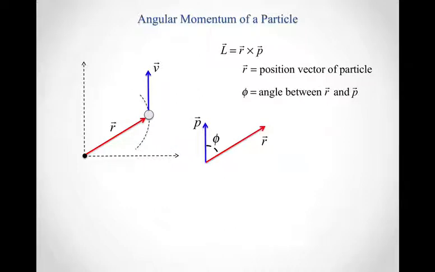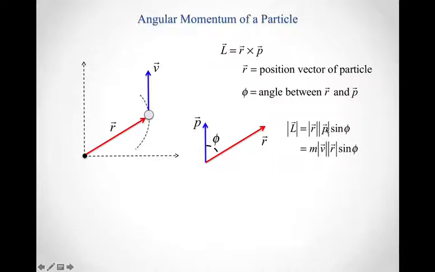I can redraw those two vectors so I can see the angle phi between the position vector and the linear momentum vector, and then calculate the magnitude of the angular momentum as the magnitude of r times the magnitude of the linear momentum times the sine of the angle between those two vectors.